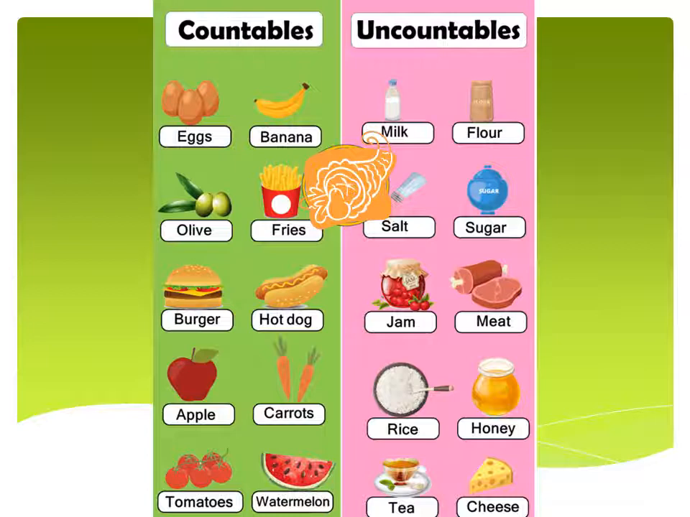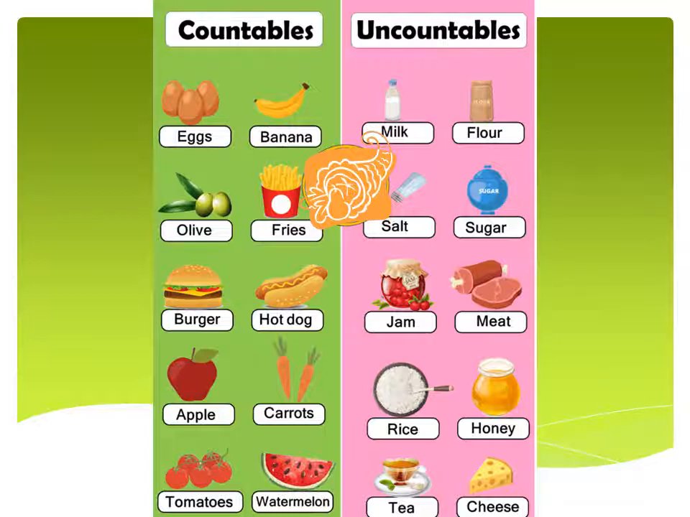Now come to uncountable nouns: milk and flour. Milk is a type of liquid and flour is a kind of powder, so we cannot count liquid and powder, so they will come in uncountables. Salt and sugar, again they are in the form of grains and powder, we cannot count. Jam and meat, now jam is a type of spread, a type of cream, and meat comes in any shape according to the measurement, like 1 kg meat, 250 gram meat. Okay, so they will come in the uncountable category.